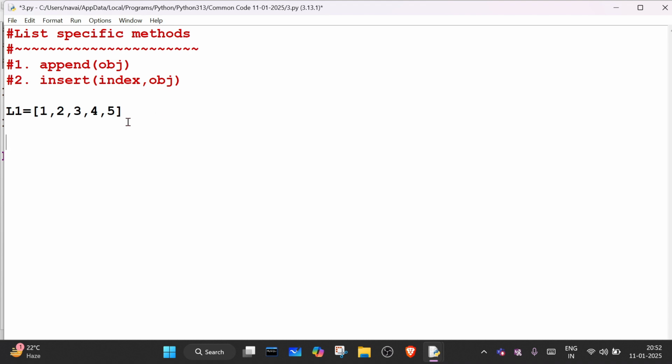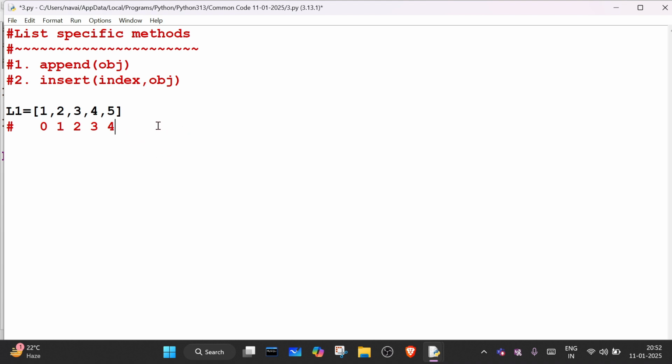Suppose my requirement is after 2 I want to add one more element. I will give the index number. The index number of 1 is 0, then 1, then 2, then 3, and 4.